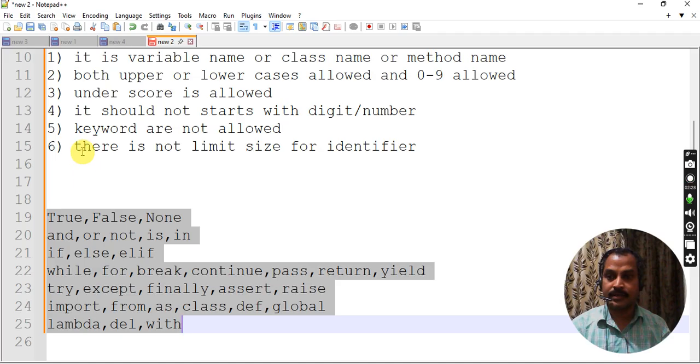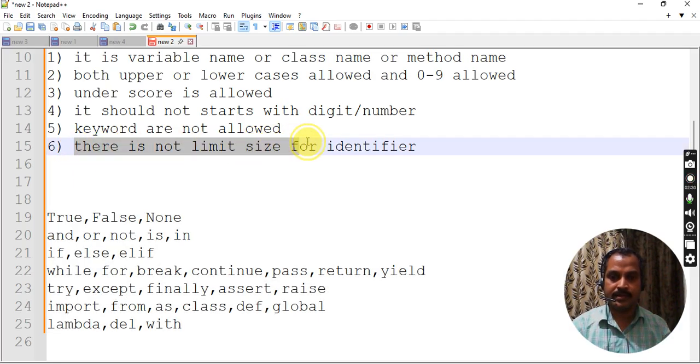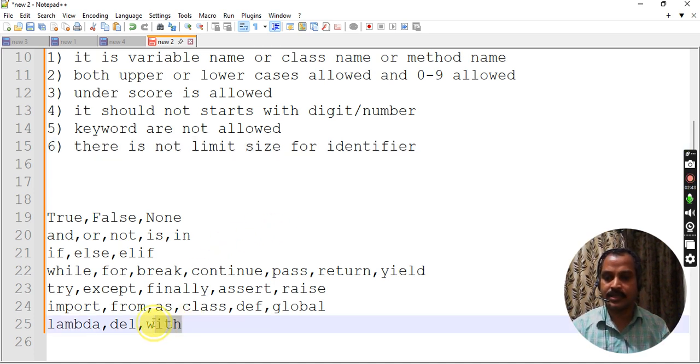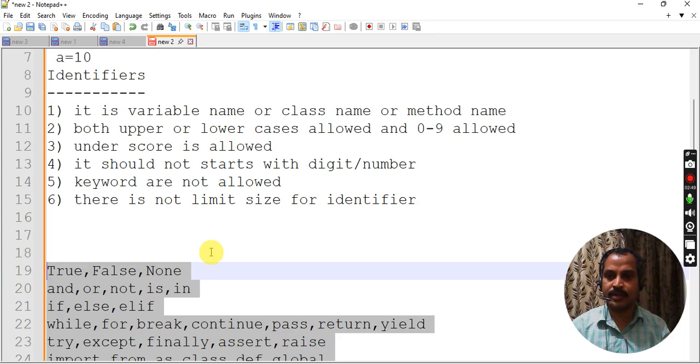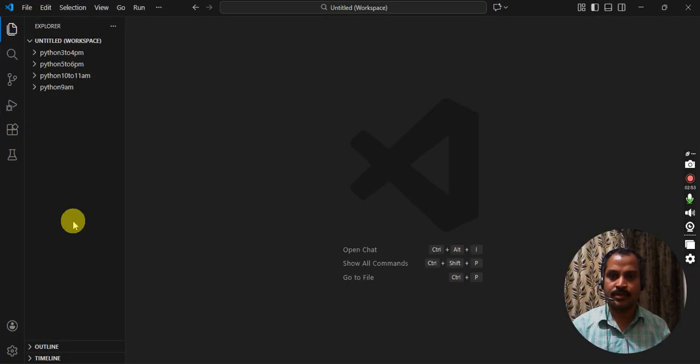Okay, and there is no limit on the variable size. Any number of characters can be used in variable names. But one thing: don't use keywords. These are keywords, or we can say reserved words. Don't use them as variable names, class names, or method names. Okay, practically we will see this in a program.